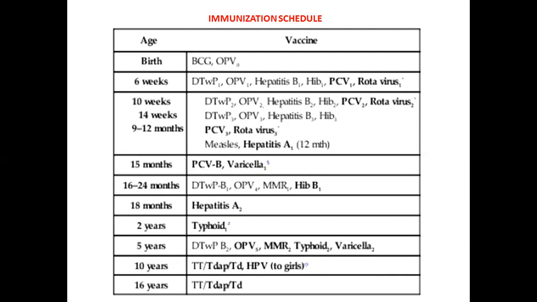So this is the immunization schedule which you have to memorize, it is very important. In this, we have a total of 7 doses of tetanus: at 6 weeks, at 16 to 24 months, at 5 years, at 10 years and 16 years. When you count it, you have 7 doses.